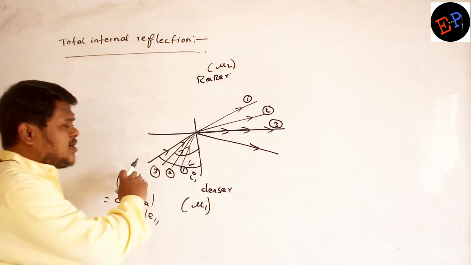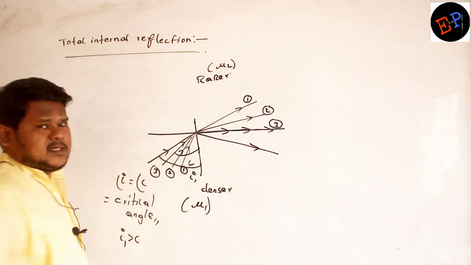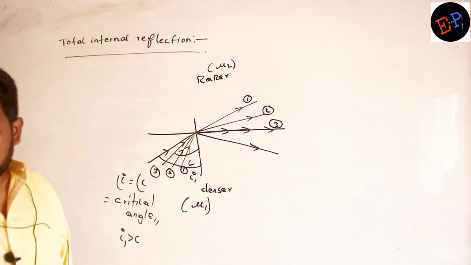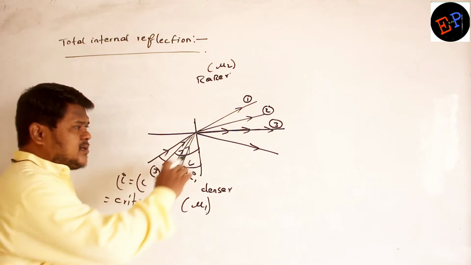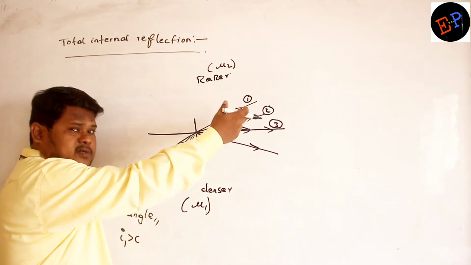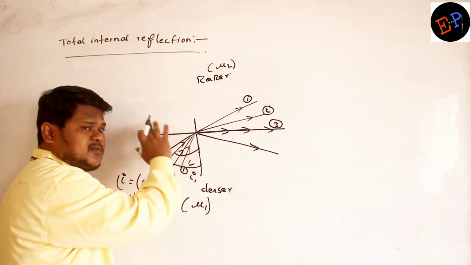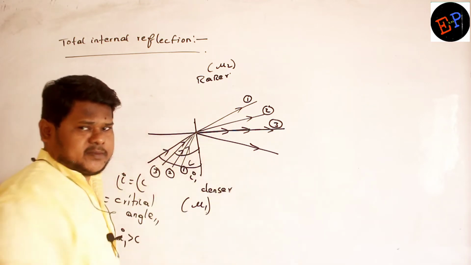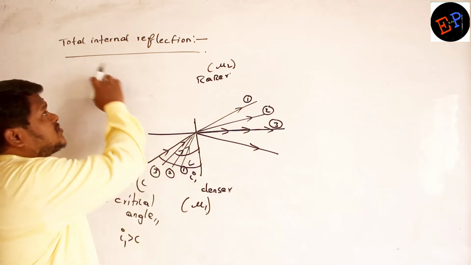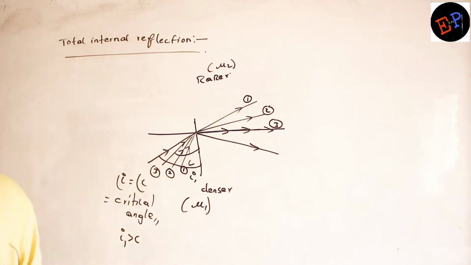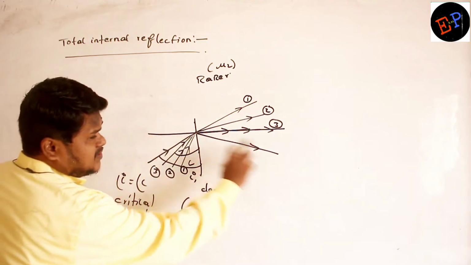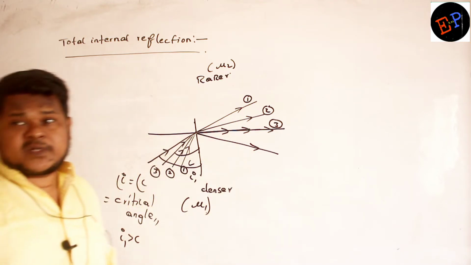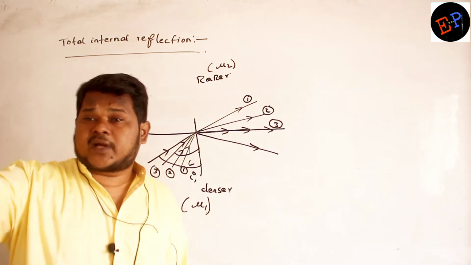It means 100% pure reflection is taking place. Refraction is not at all taking place. Refraction means when light enters into the second medium. So here 100% of light is reflected into the same medium. This phenomenon is called total internal reflection. Why we say total is that 100% of the light is reflected. Even 1% of the light is not refracted.